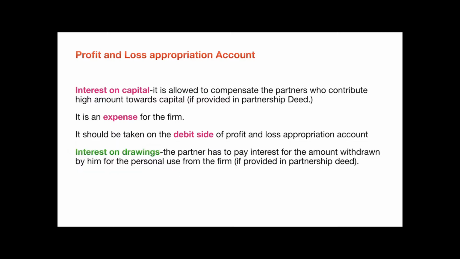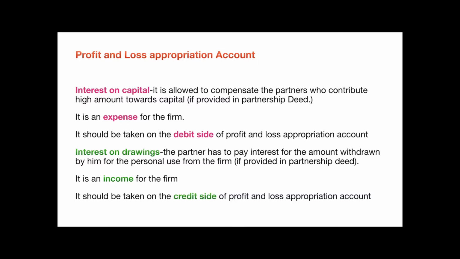Next one. Interest on drawings. The partner has to pay interest for the amount withdrawn by him for personal use from the firm. So if a partner is withdrawing an amount, on such drawings the firm will charge interest. Such interest is an income for the firm, and this should be recorded on the credit side of profit and loss appropriation account.